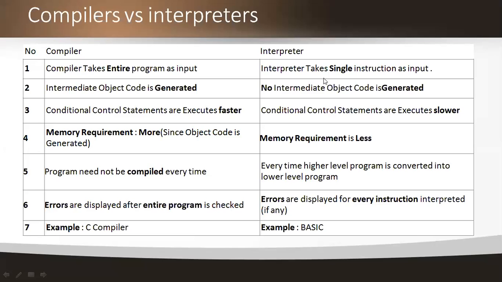For example, my program consists of 20 lines, and for every instruction of those 20 lines of code, I'm interpreting the errors, if any, in both conditions of the compiler and the interpreter. And finally, the examples of the compiler